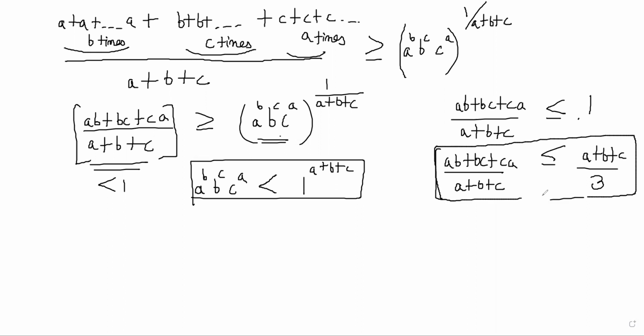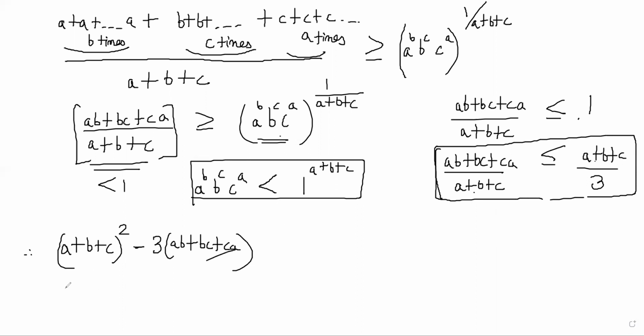And that is obvious because what we can do is, let's calculate (A + B + C) whole square minus 3 times (AB + BC + CA). What have I done? I have multiplied it here, (A + B + C) whole square, 3 here, and taken it to that side. I have to prove that this is greater than 0. If this comes greater than 0, then I'm done.